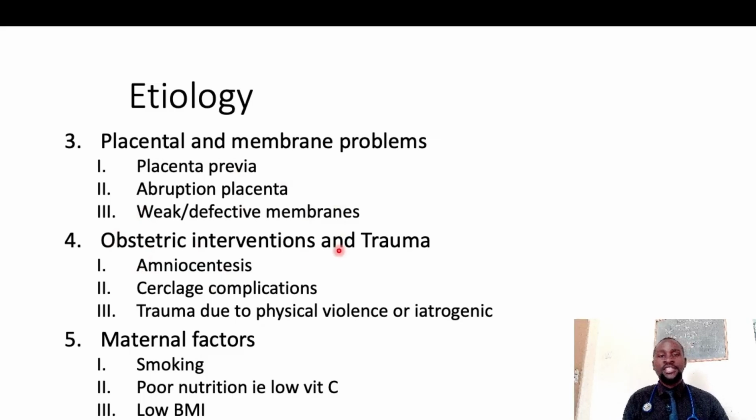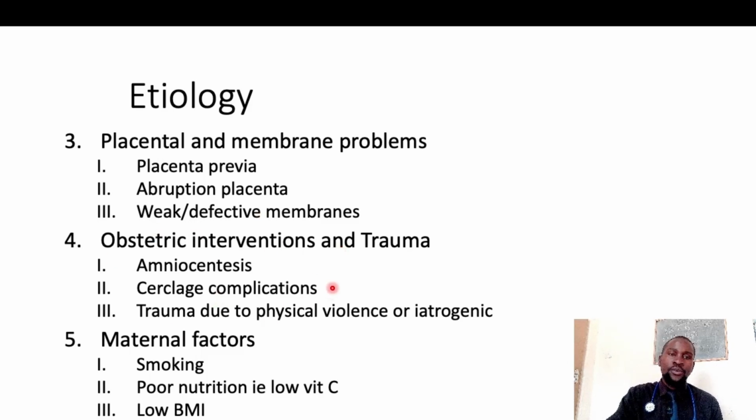Obstetric interventions as well and trauma. For example, amniocentesis, a procedure where you want to sample the amniotic fluid. You push in a needle to sample the amniotic fluid, and that procedure itself can cause trauma to the membranes and lead to membrane rupture.